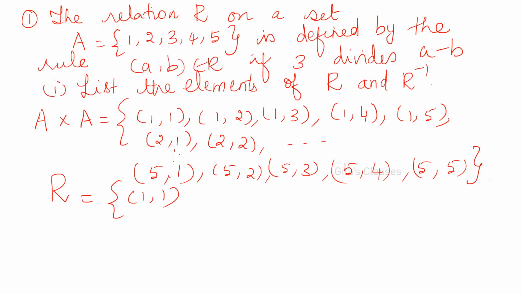See, A cross A is the set. It contains all the possible ordered pairs. If you write all the possible ordered pairs, it will give you the Cartesian product. If there is a relation between a and b, that is, if a and b satisfy the restriction to be related, then it will come under R.